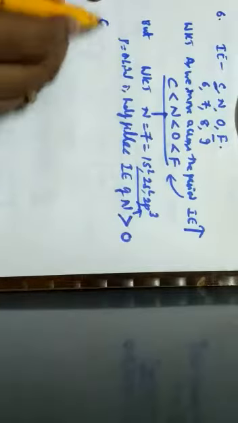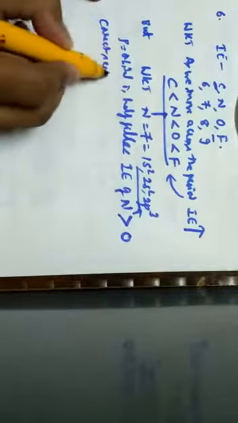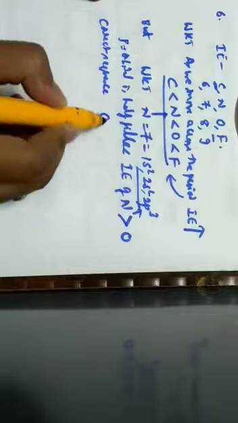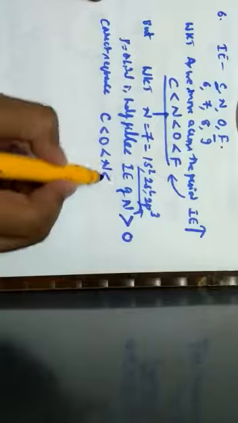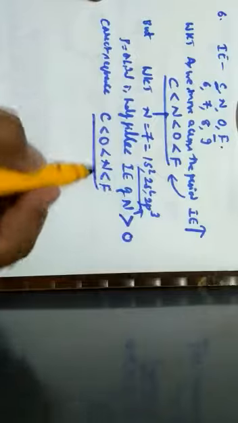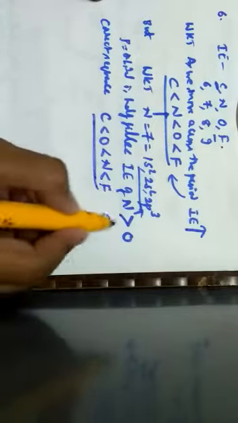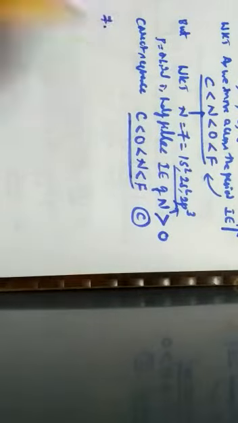Oxygen. Hence, the correct sequence of these elements is carbon is less than oxygen, oxygen is less than nitrogen, nitrogen is less than fluorine. Hence, the correct option for the given question is what? Option C.